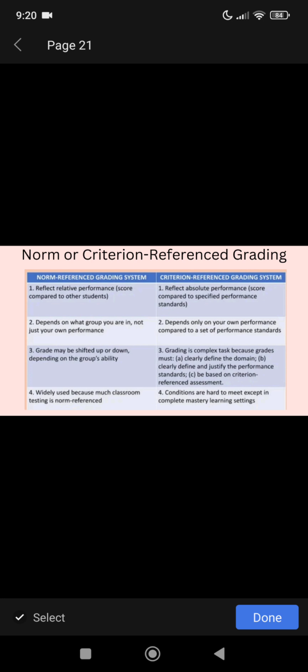For the criterion-referenced grading system, first, it reflects absolute performance, scores compared to a specific performance standard. Second, it depends only on your own performance compared to a set performance standard. Third, grading is a complex task because the grade must clearly define the domain, clearly define and justify the performance standard, and be based on criterion-referenced assessment. And last, number four, the conditions are hard to meet except in complete mastery learning settings.